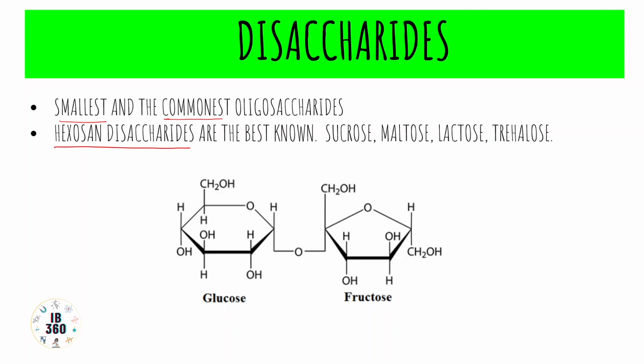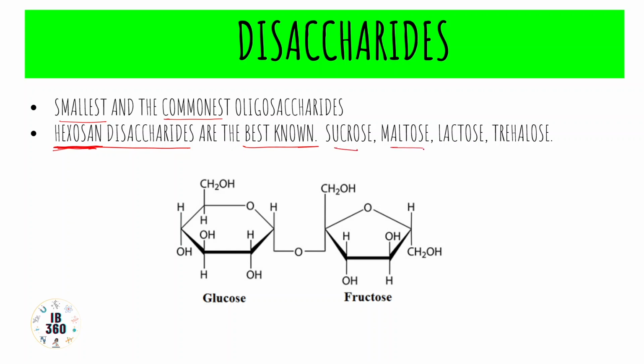We have studied under monosaccharides that they can be trioses, tetroses, pentoses, hexoses, heptoses. So hexosan disaccharides are disaccharides where the individual monosaccharides would be hexoses, or at least one hexose basically. They are the best known, and examples would be sucrose, maltose, lactose, trehalose.